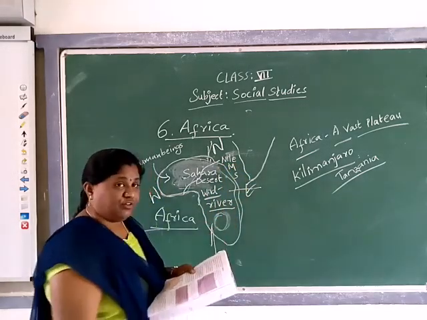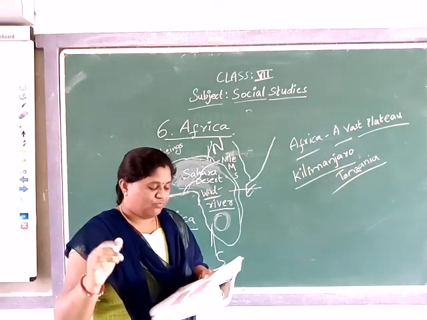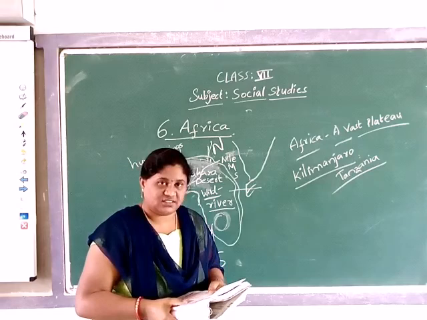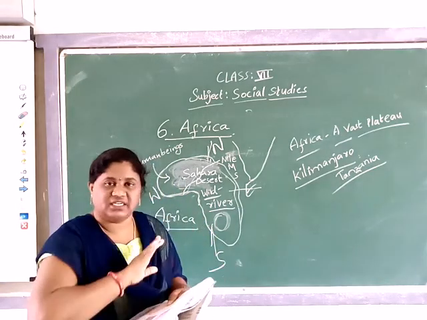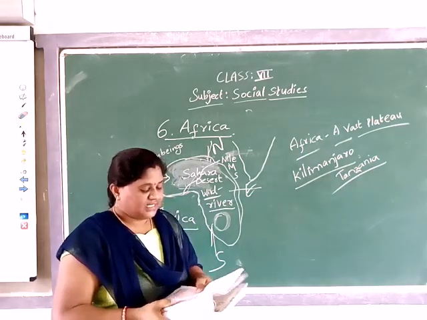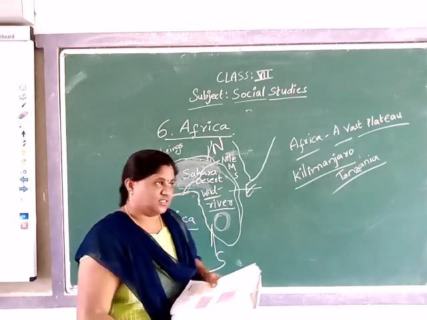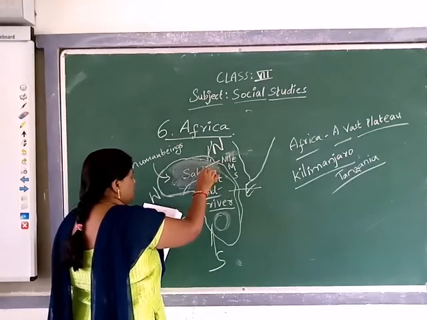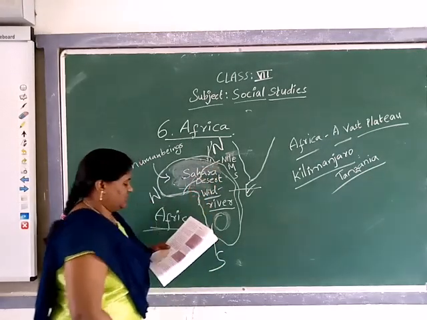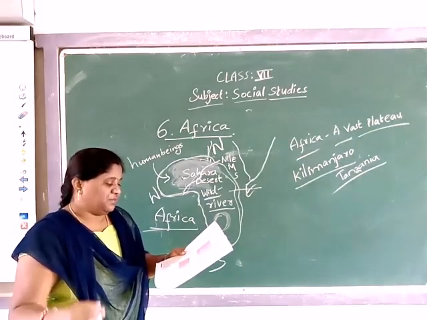If you see the world map, you can understand easily. The Nile also flows through Egypt. Most of Egypt is a desert. The Nile has helped civilization to develop in this desert. In this desert area, the Nile river water has helped the people who are living there, and the plantations, right?